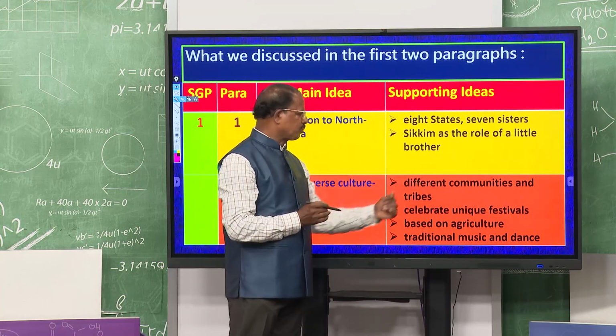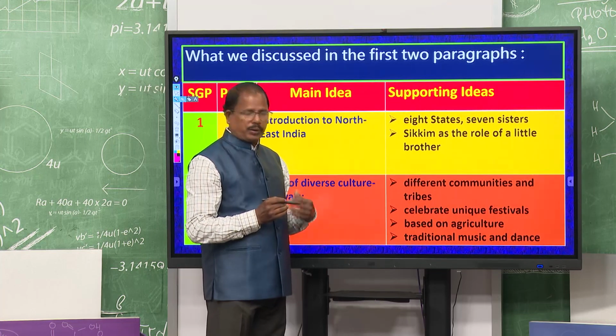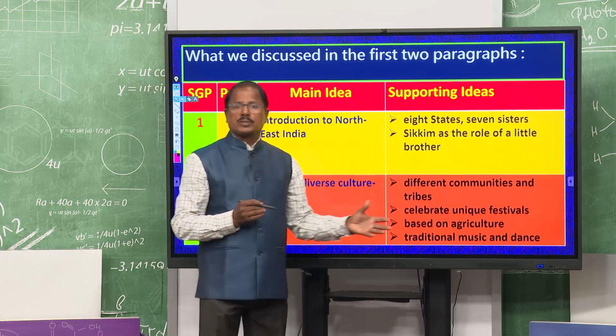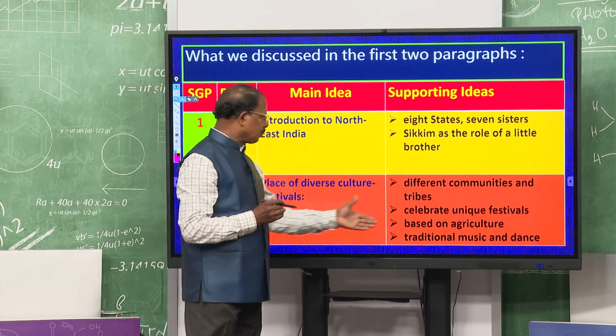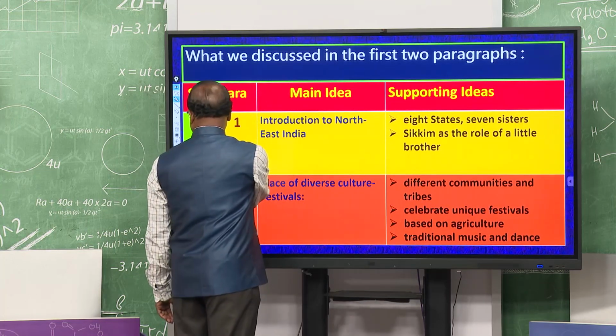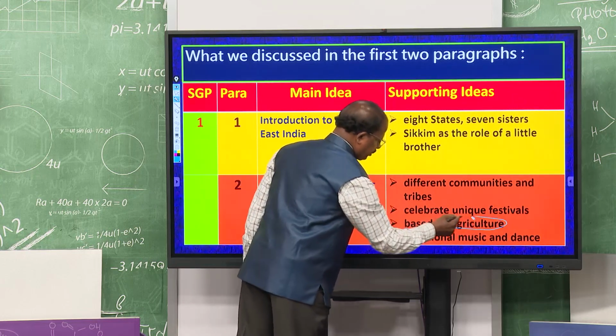There are different types of communities and tribes who live in this part of India, and they celebrate their unique festivals, means this type of festivals you cannot find anywhere in other states. Most of the festivals are based on agriculture, right.